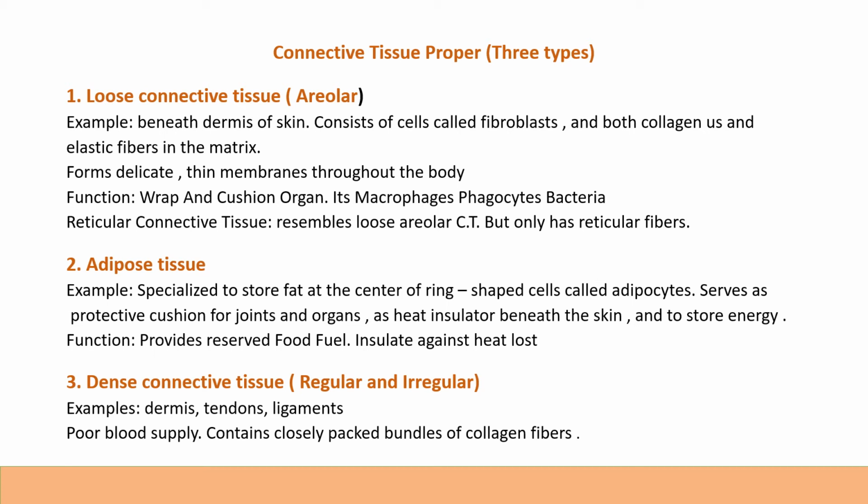The third type of connective tissue proper is dense connective tissue. Examples are the dermis, tendons and ligaments, which have a poor blood supply and contain closely packed bundles of collagen fibers, of two types: regular and irregular dense connective tissue.